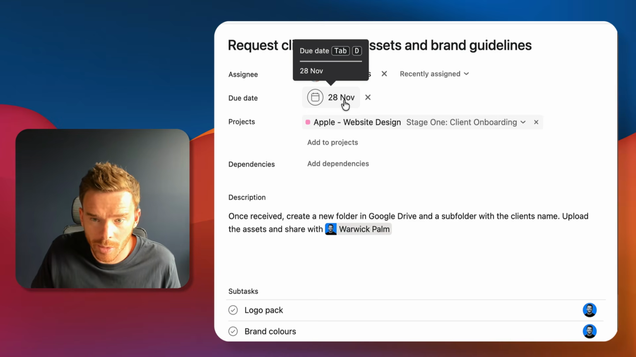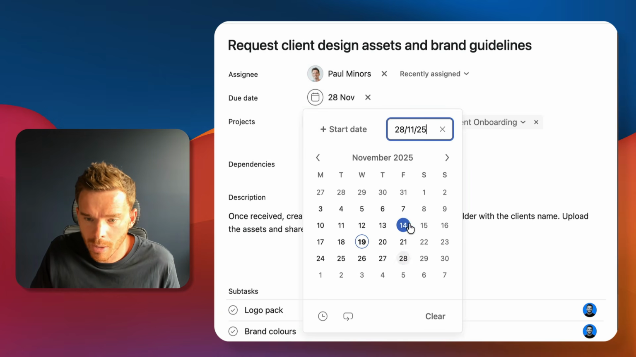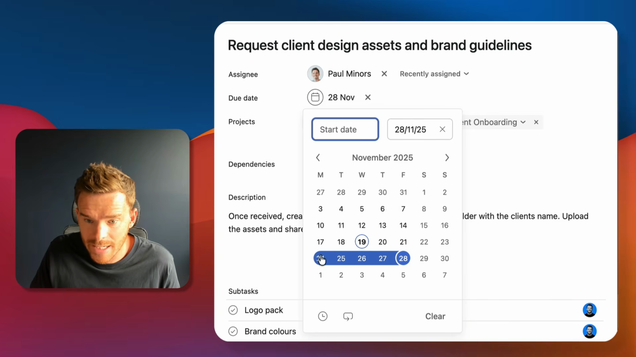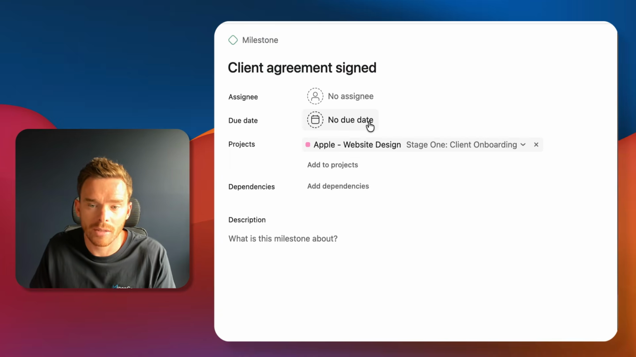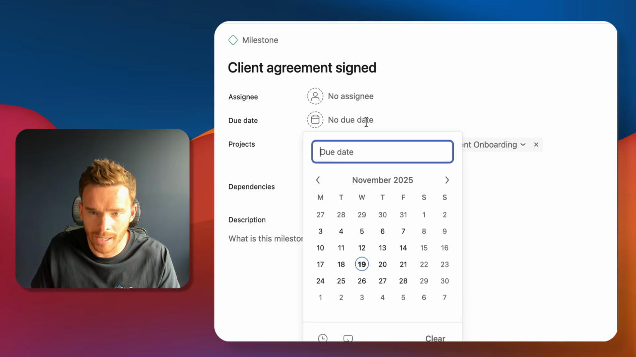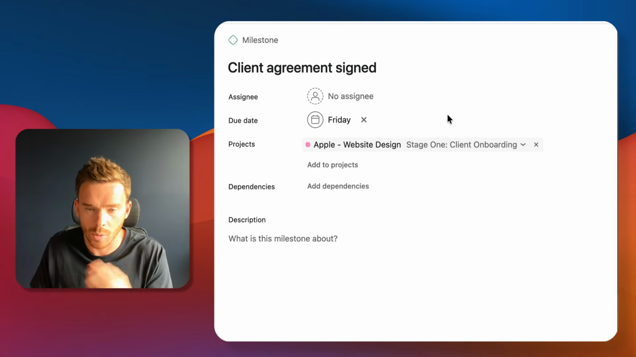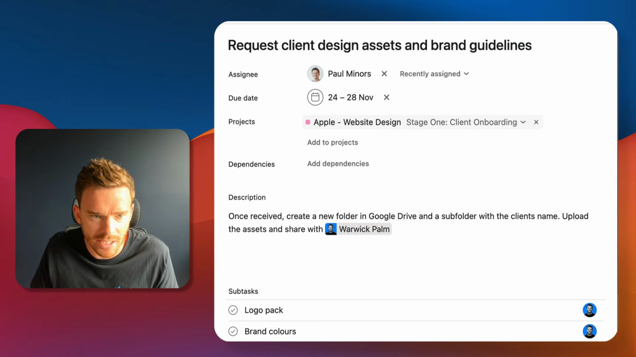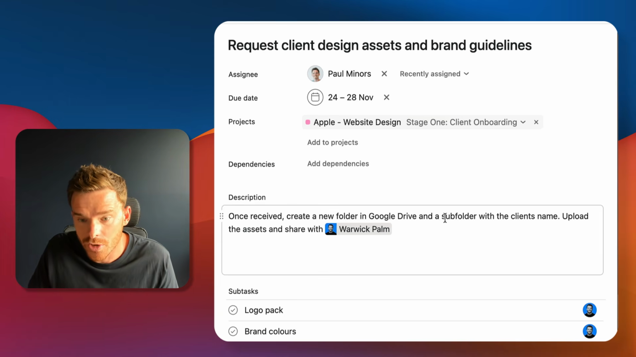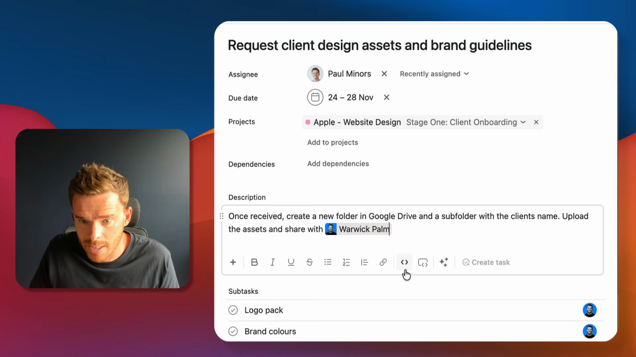Now, an important distinction, by the way, is on tasks like this, you can either apply a singular due date or a date range. So this is something we're working on between this date range. However, with milestones, by their nature, milestones represent a point in time. So you'll notice that with your milestones, you can only put a due date on. You cannot apply a date range because a milestone is a deadline. And that's a key differentiator there. So what are we doing? Who's doing it? When is it due is the dates.